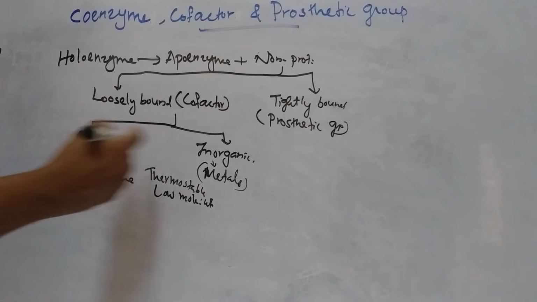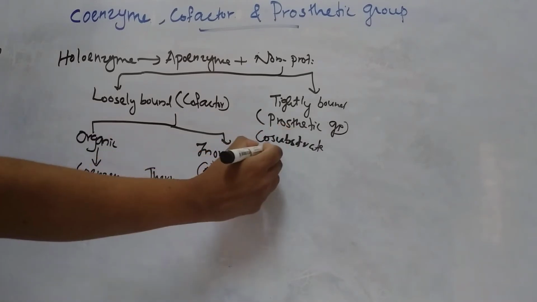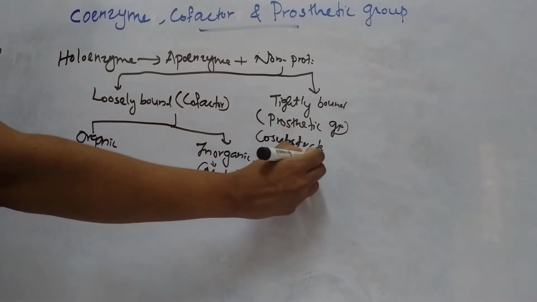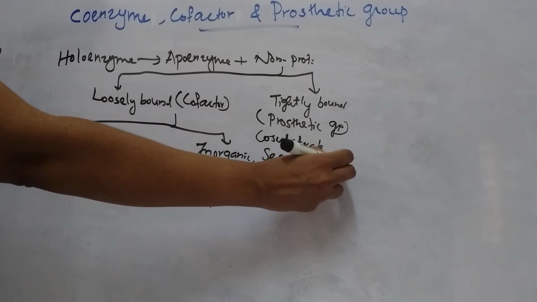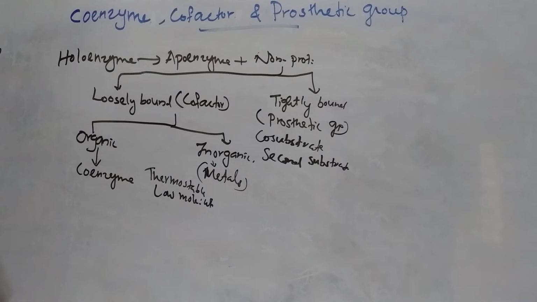Coenzyme is also known as co-substrate or second substrate, because these coenzymes are also involved in the reaction.